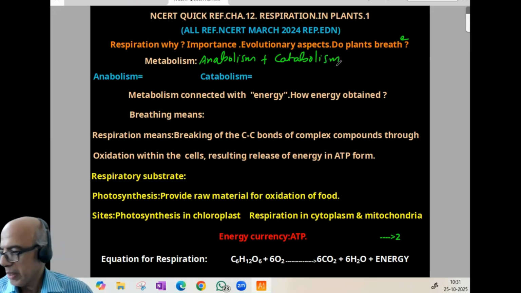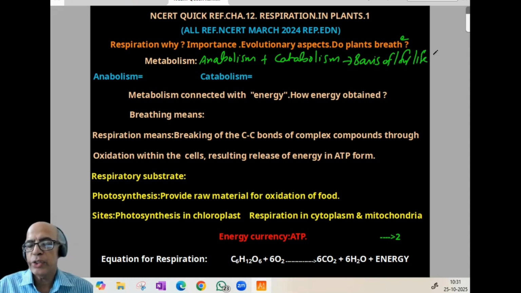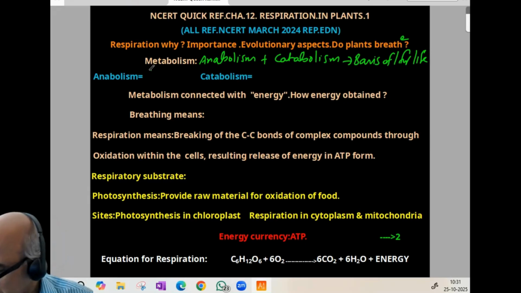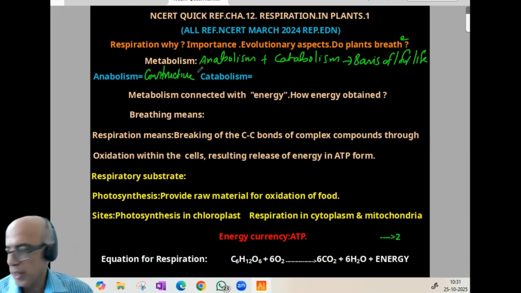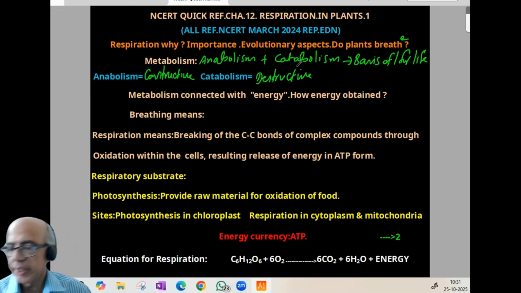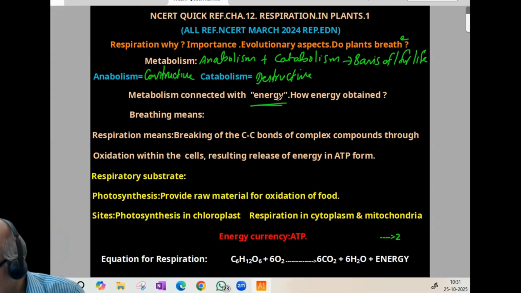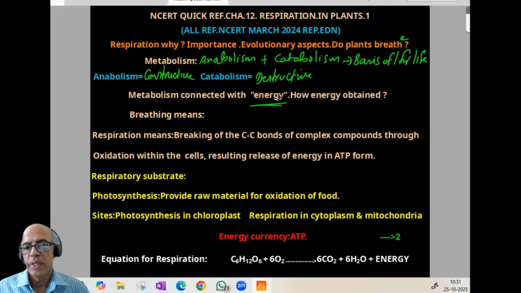Remember, this is the basis of life, metabolism. And it consists of two parts, that is anabolism and catabolism. That is why metabolism is often called amphibolism. Anabolism is a constructive procedure, while catabolism is a destructive or breakdown procedure. Now, metabolism is connected with energy, no doubt, because energy is the basis, and how energy is obtained.